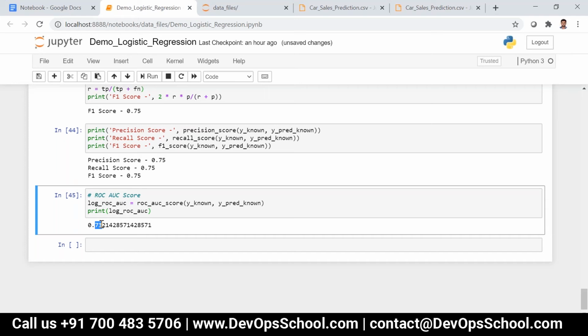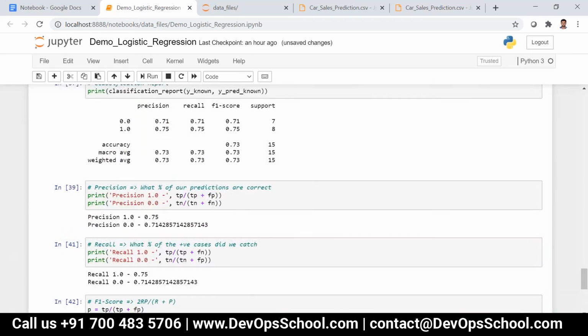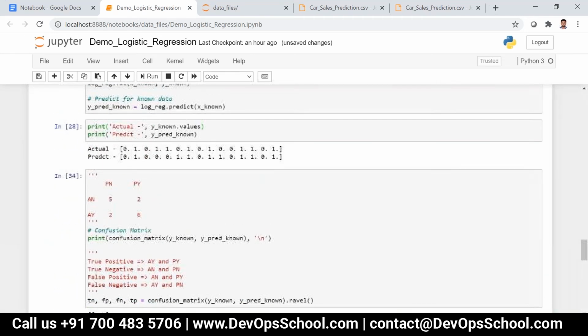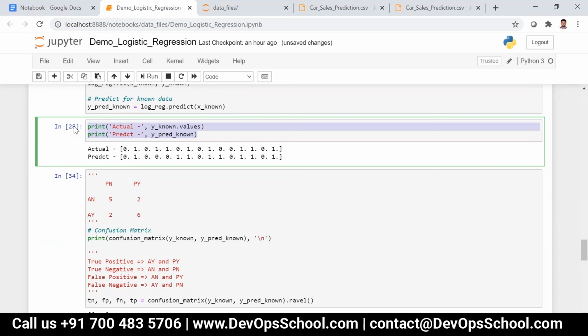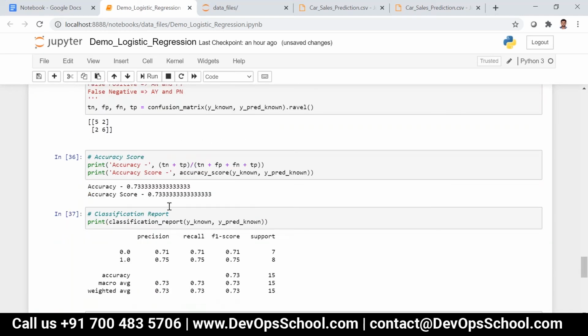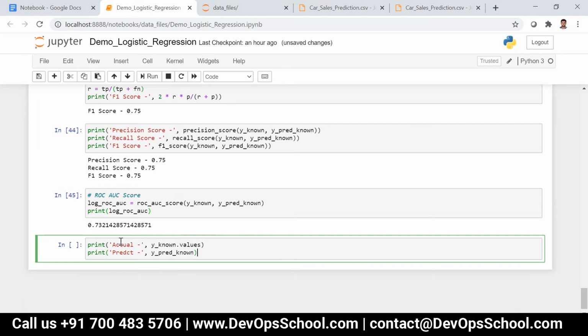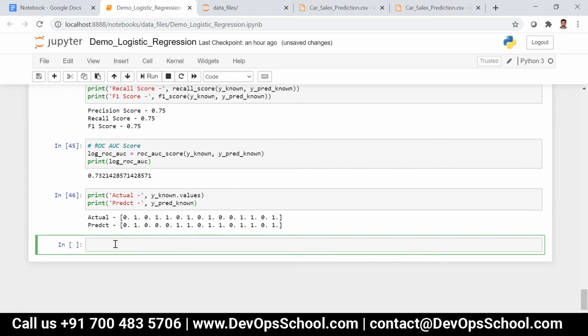Now if I want to know the actual output for each and every thing, that is, if I want to know the probability, because here we are seeing just zeros and ones, right? But what is the actual output? For this we have something called predict_proba, that is predict probability.